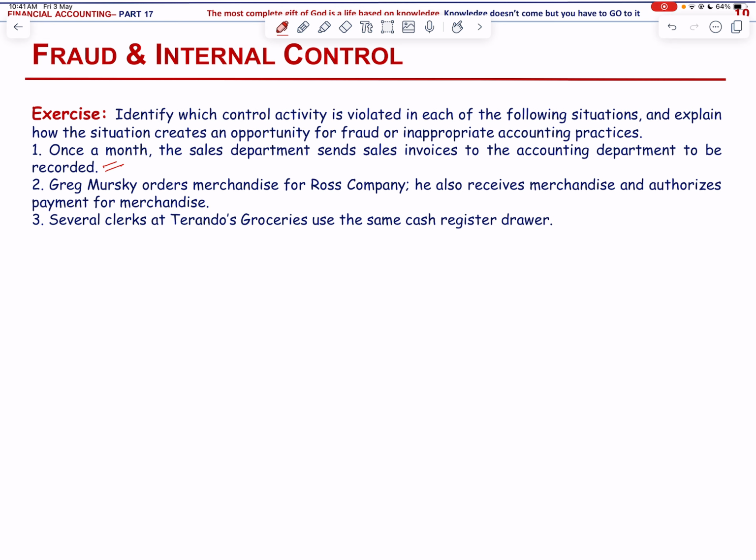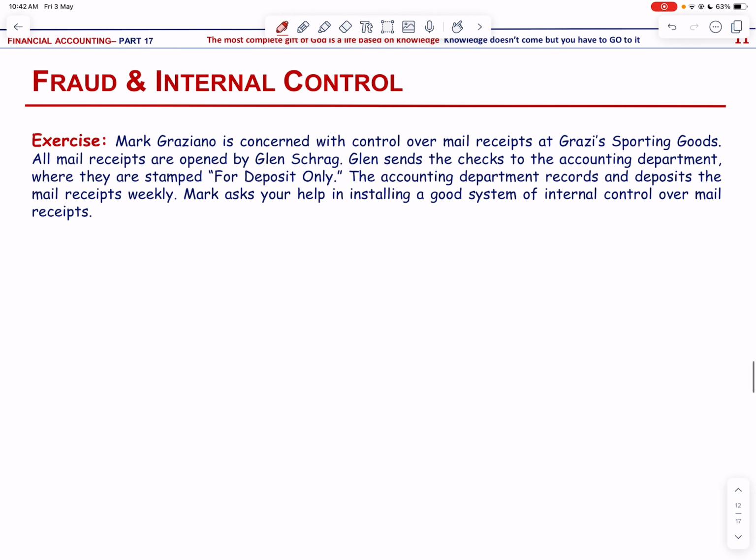Then Greek Musky orders merchandise for Ross Company. He also receives merchandise and authorizes payment for merchandise. This violates the control activity of segregation of duties. Then several clerks at Tirando's groceries use the same cash register drawer, and this violates the control activity of establishment of responsibility.